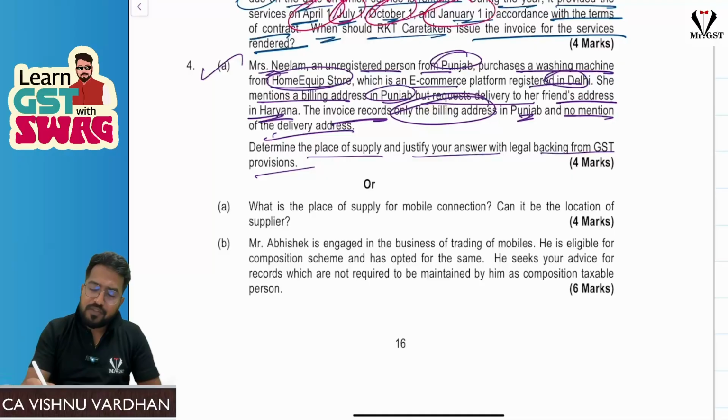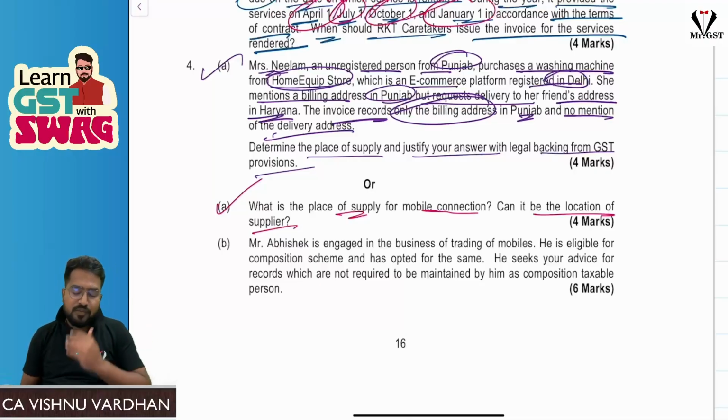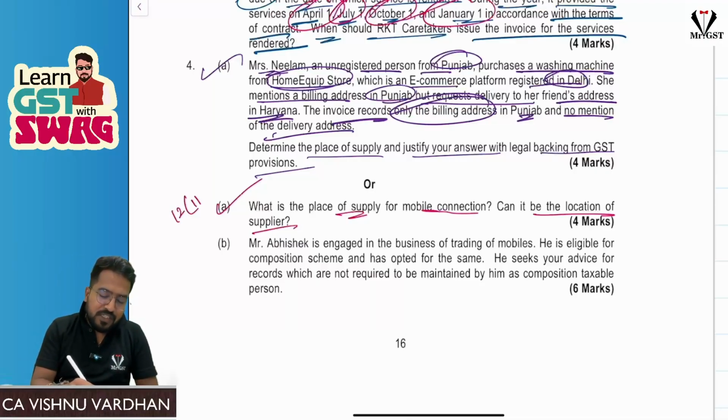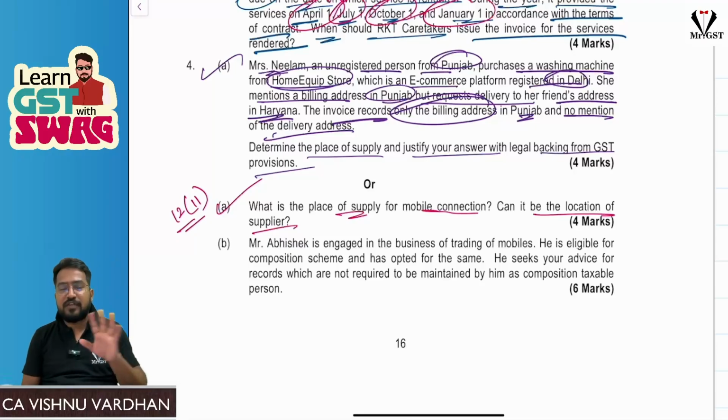Next, they have also given one choice question within that internal choice. What is the place of supply for a mobile connection? Can it be the location of the supplier? You know, sir, section 12(11) of the IGST Act 2017 talks about this. And one more thing, please students, remember, when you are referring to the provisions or writing the answer with respect to place of supply, please understand you are writing the provisions of the IGST Act 2017. Don't write the section number and then write CGST Act 2017 next to that. Please be very careful there.